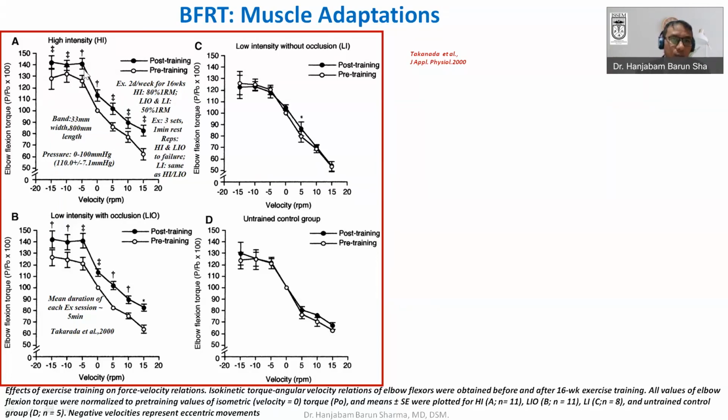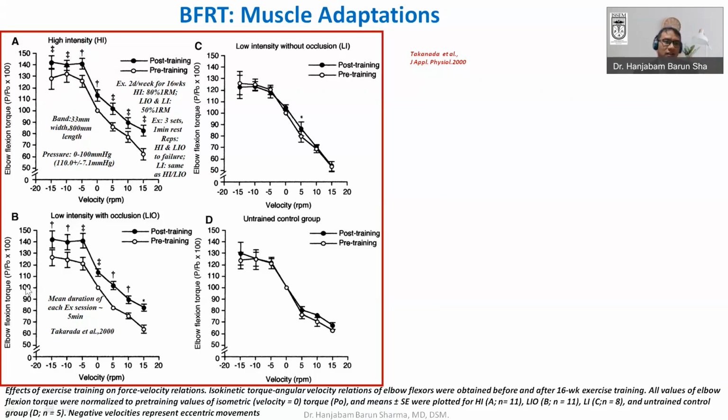So you can see that post training, there is improvement in muscle strength. Muscle strength improvement here for high intensity. So naturally high intensity has to be there. High intensity means 80% of the 1 RM without using any restriction or occlusion. Naturally there will be improvement of force torque, that is elbow torque.